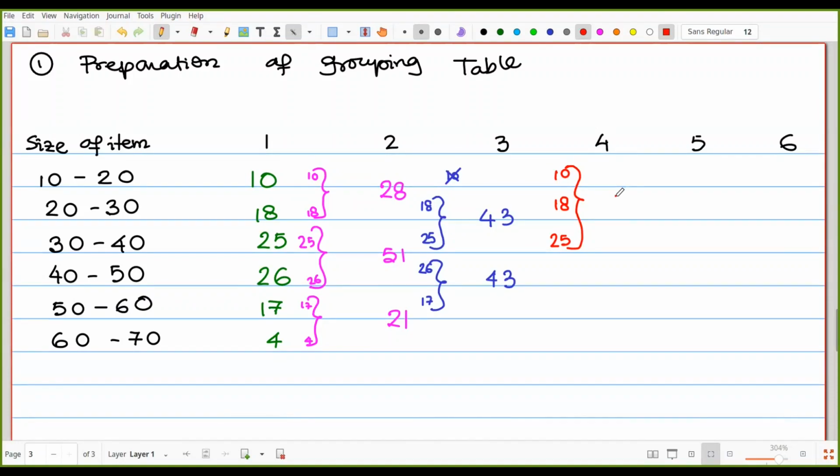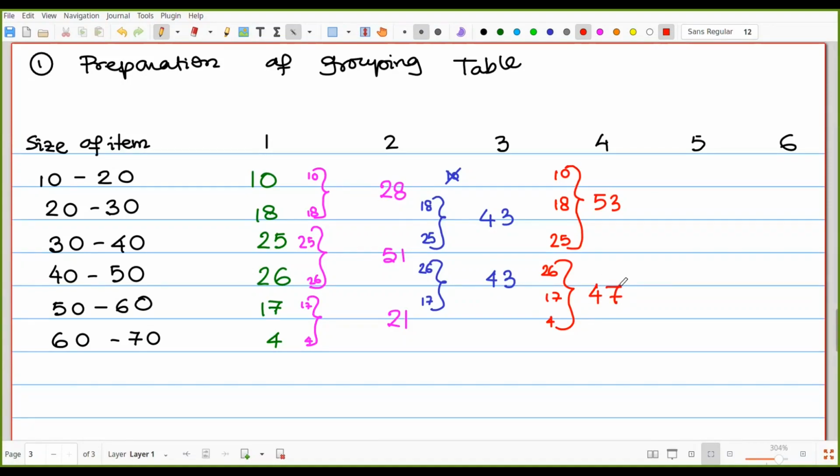The fourth one, 10, 18, 25, 53. Okay. Next one up to 25. So that must be the last 3. That means 26, 17, 4. And that one is 47.